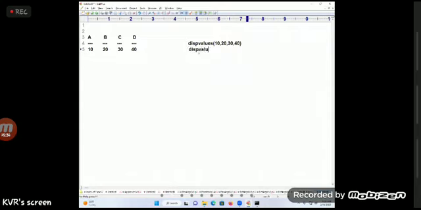Okay. But somebody is passing the data like this: display values of 30, 10, 20, and 40. Where is that 30 going? A. Where is 40 going? 10 is going to where? 30 going to where? D. Is my output becoming different or not? This is becoming 30, this is becoming 40, this is becoming 10. Is it not going to have a different meaning?